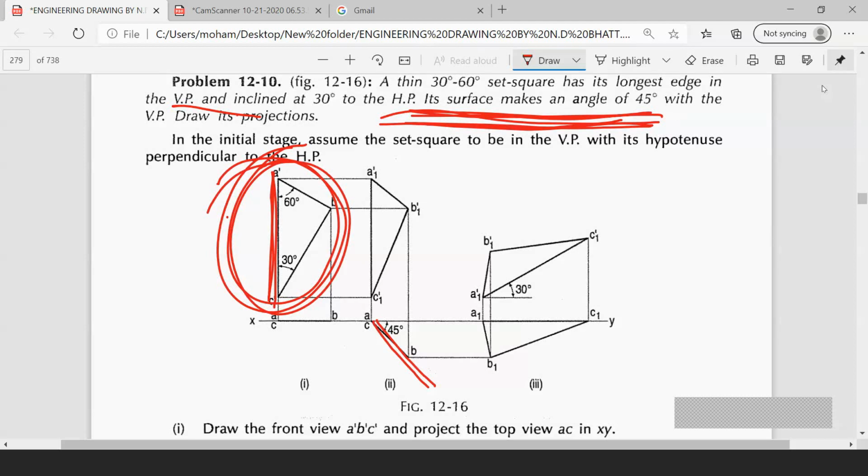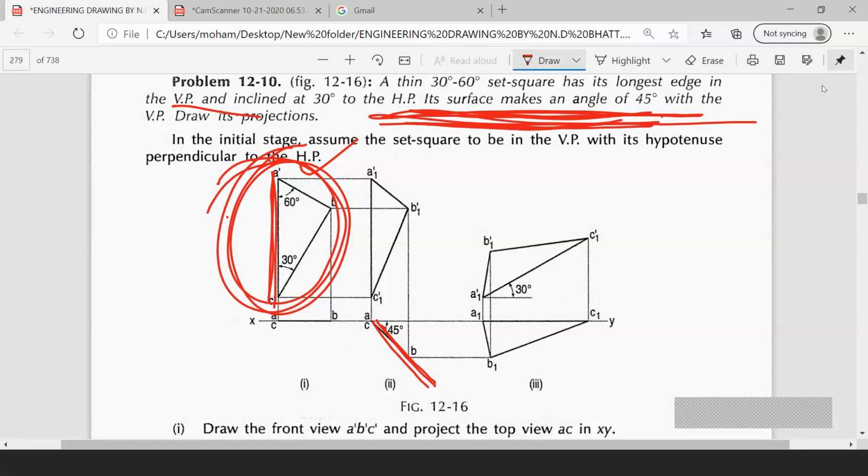A lot of students get confused about which inclination to draw first. But the main thing you have to see in the question is that the surface inclination should be drawn first. The second inclination will be either an edge or a diameter, based upon what the question gives. And another condition to remember: if you are drawing the basic diagram in VP, then the first inclination should be drawn in HP.